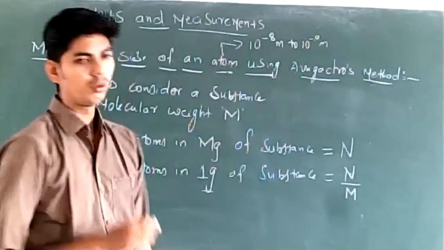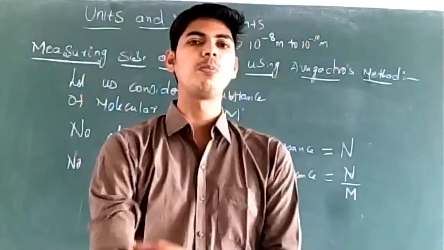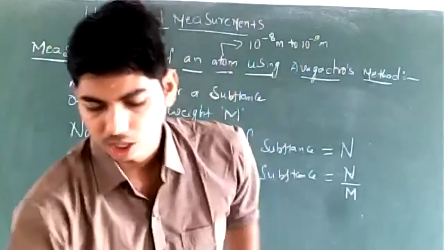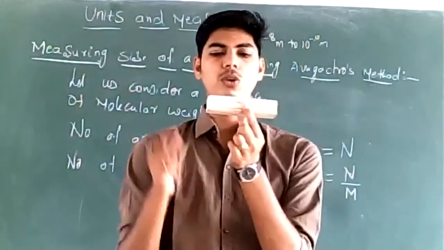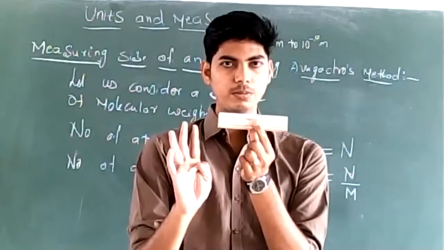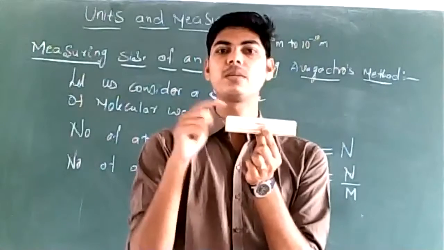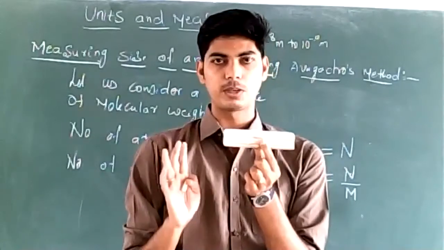I have told you the atoms are supposed to be spherical in shape. Now consider a substance. This substance is made up of atoms whose size is to be measured. We need to measure the size of the atoms that make up this substance.